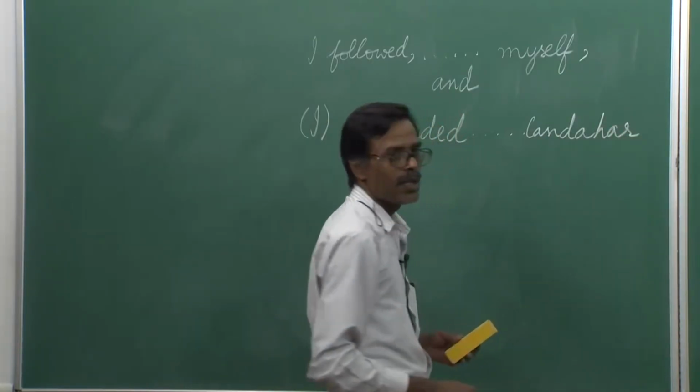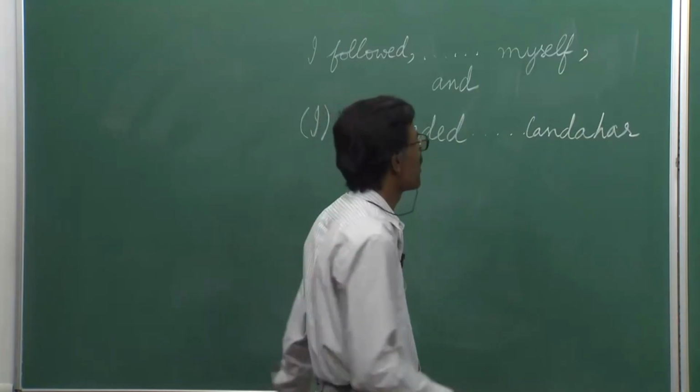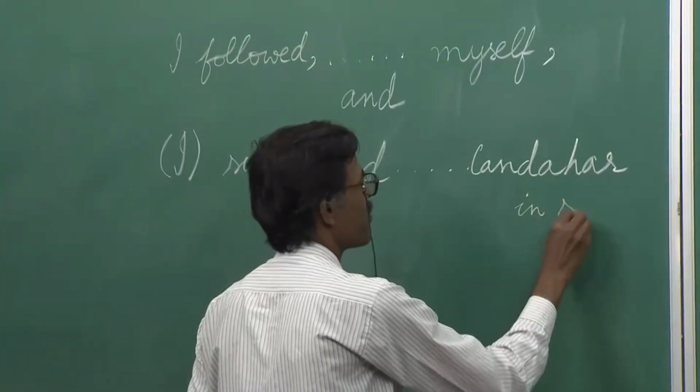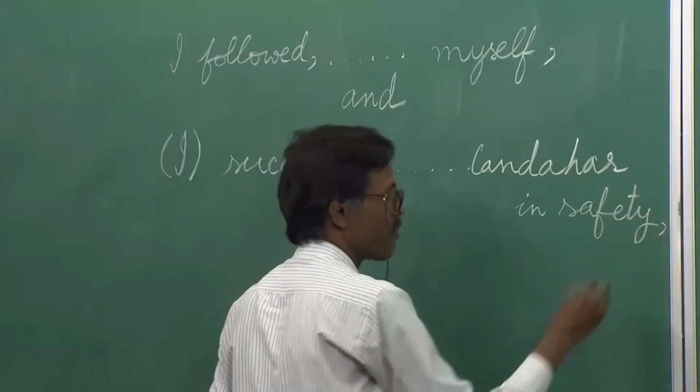At that time, they used to write Kandahar with this spelling. Now it is K. Okay.